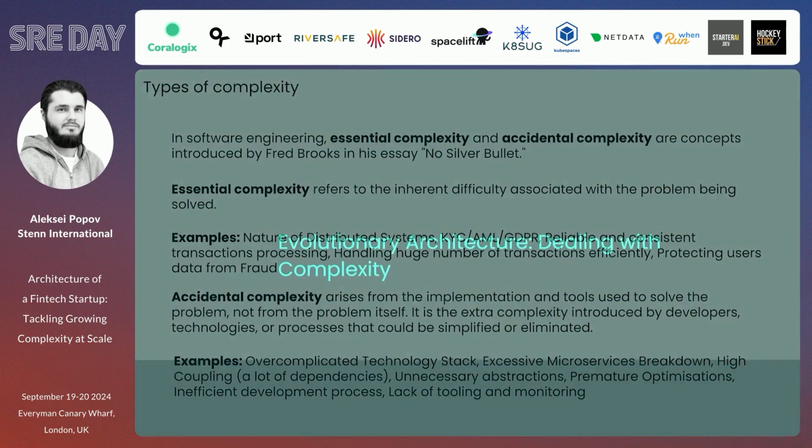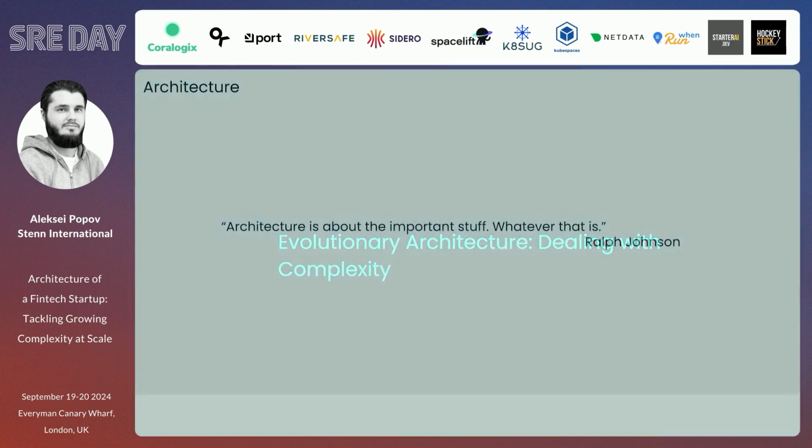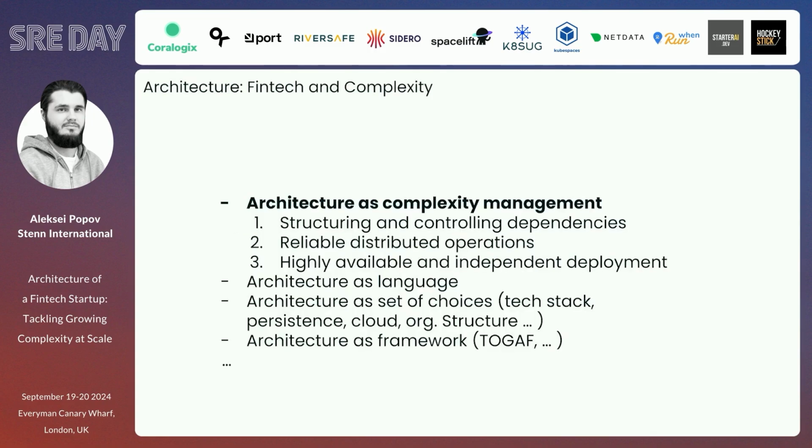And looking for a solution for all of that, we start defining something like evolutionary architecture, how to deal with the complexity. And a few things related to that, first of all: architecture is about all the important stuff, whatever it is. This is a phrase from architect Alex Johnson. But unfortunately, that's not very useful for taking this phrase and applying it to the system. We have to look at architecture from different standpoints, and we can try, for instance, using that breakdown.